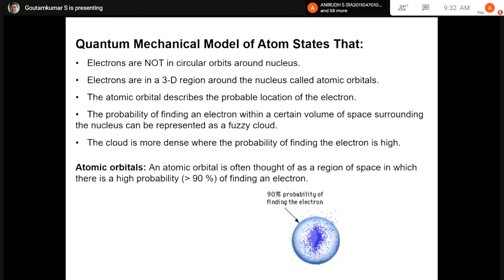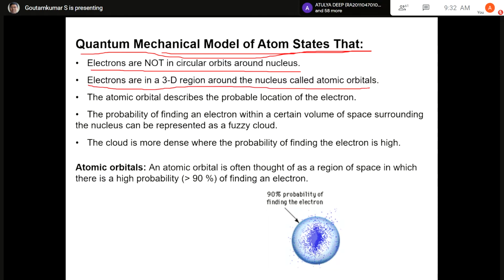Now, what is the quantum mechanical model? The quantum mechanical model of the atom states that electrons are not in circular orbits around the nucleus, but electrons are in a 3D region around the nucleus called atomic orbitals. So it is not in circular orbits, but in a three-dimensional region. The atomic orbitals describe the probable location of the electron. So you cannot say exactly where the electron is, but you can say where the maximum probability is.